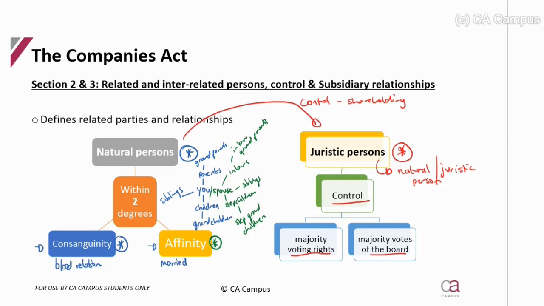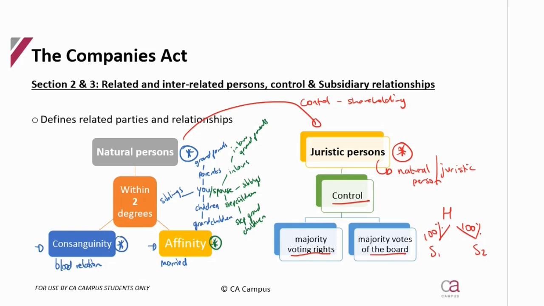Okay, so if we can see a subsidiary to a holding company, we've got a related party because there's control. There's also another type of control. If I've got a holding company that holds 100% in two different subsidiaries, subsidiary 1 and subsidiary 2, because holding owns the majority of the voting rights in subsidiary 1, they're related.